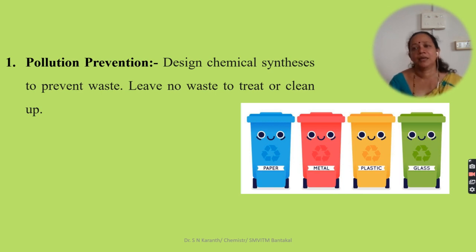During this process, plenty of waste is introduced to the atmosphere. If you reduce the use of these chemicals or the waste, then we introduce less pollution to the atmosphere. That is the basic criterion of green chemistry, pollution prevention.